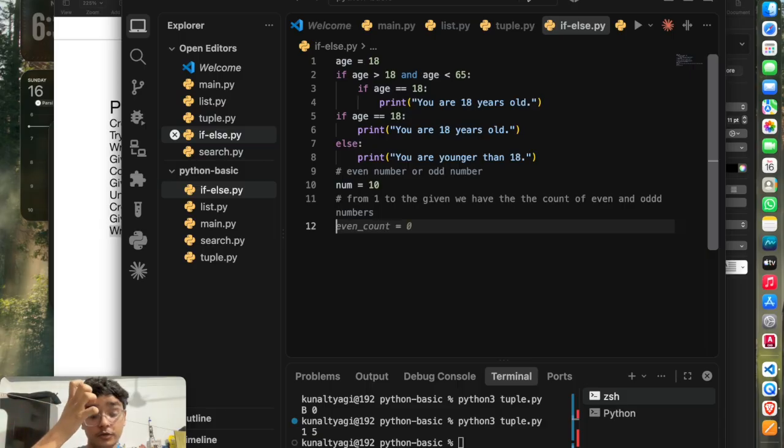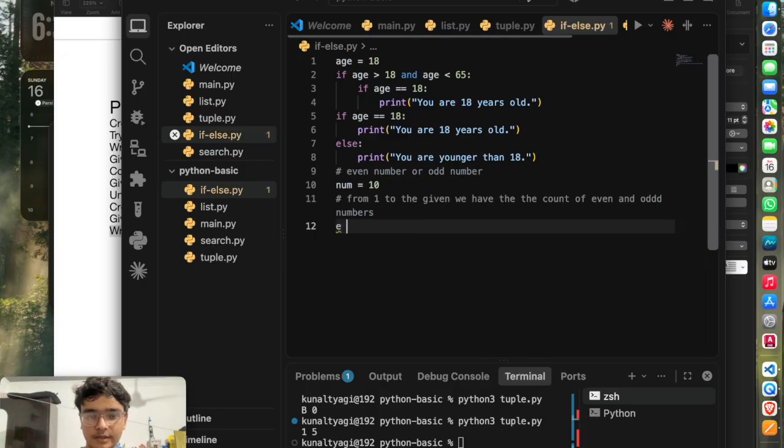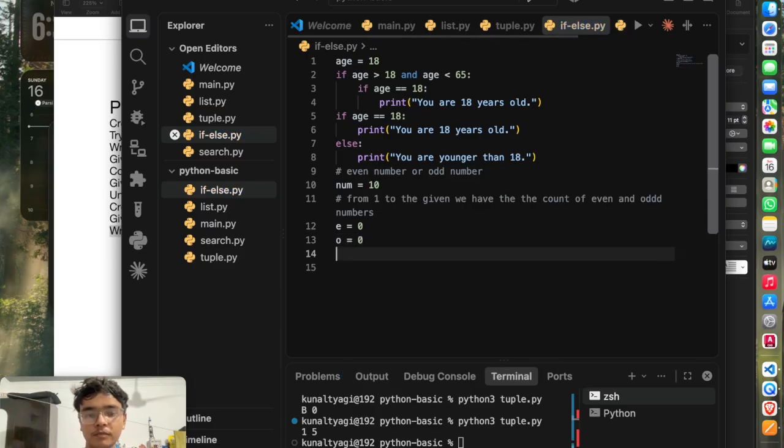So first of all, take E equals 0 and O equals 0. E will store the count of even numbers, O will store the count of odd numbers.